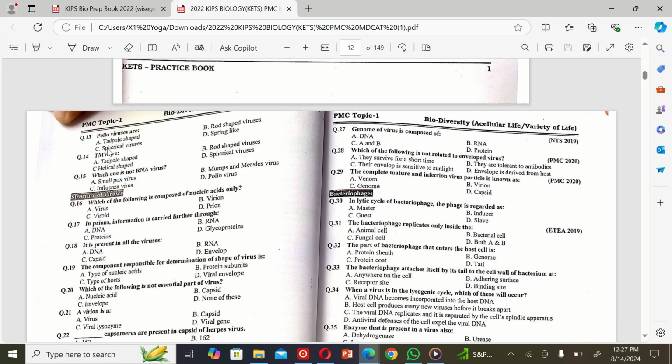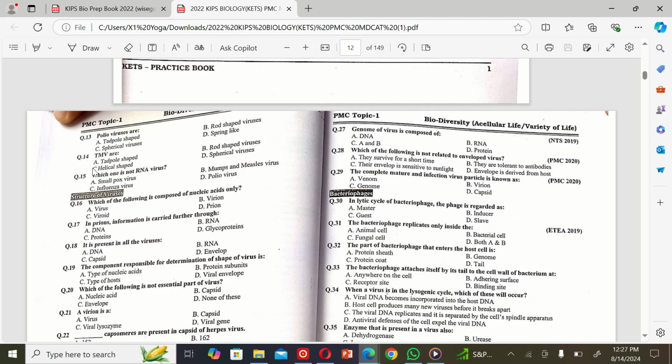The next MCQ is: polioviruses are A. tadpole shaped, B. rod shaped viruses, C. spherical viruses, and D. spring like. So the correct option is C. Spherical viruses. The next MCQ is: TMV are A. tadpole shaped, B. rod shaped viruses, C. helical shaped, and D. spherical shaped. So the correct option is B.